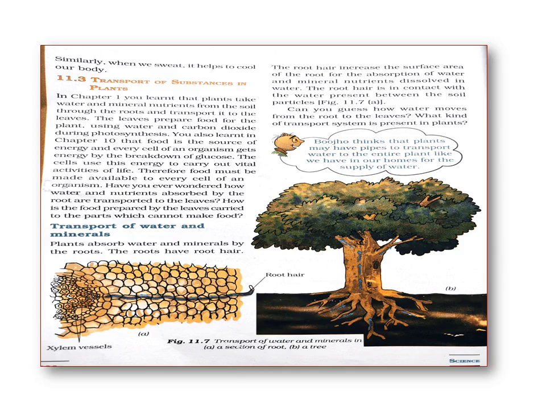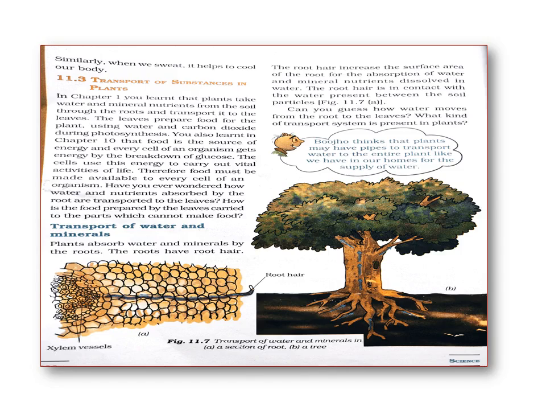The plant gives water and mineral nutrients to all other parts of the plant. The leaves prepare food for the plant using water and carbon dioxide during photosynthesis, because the leaves are known as the kitchen of the plant. They prepare food for the whole plant by using water, sunlight and carbon dioxide.